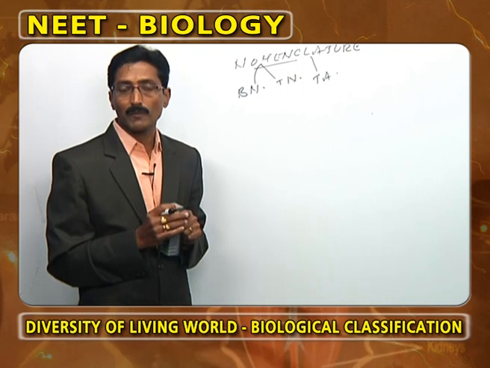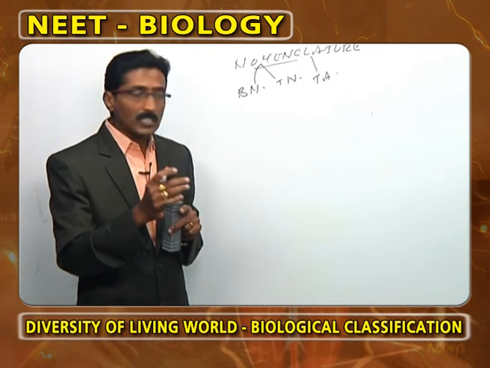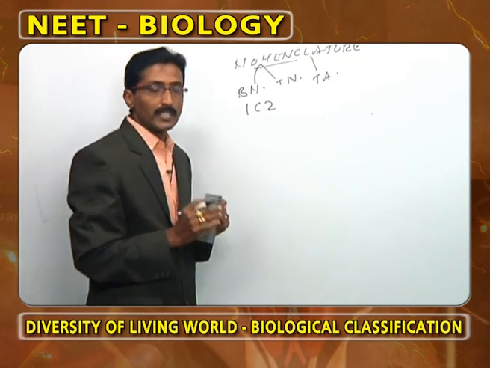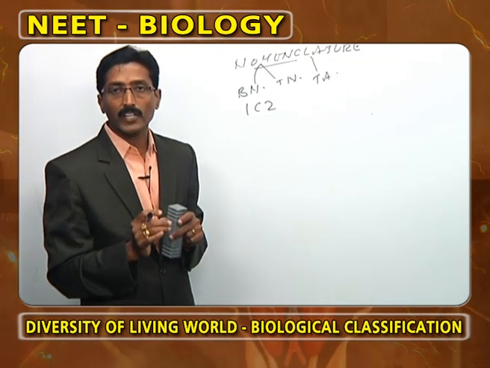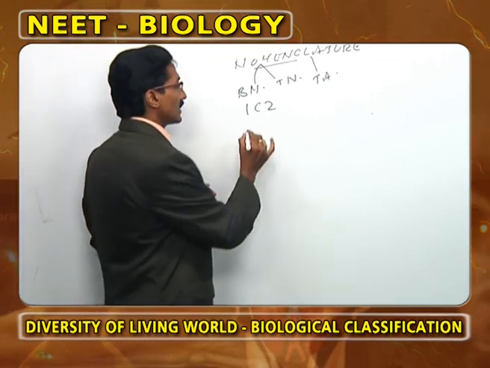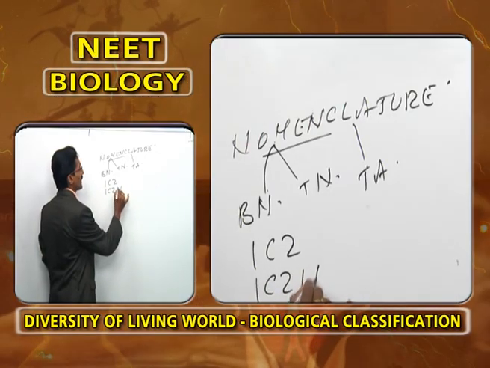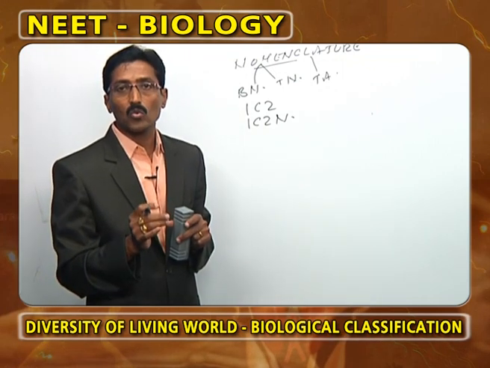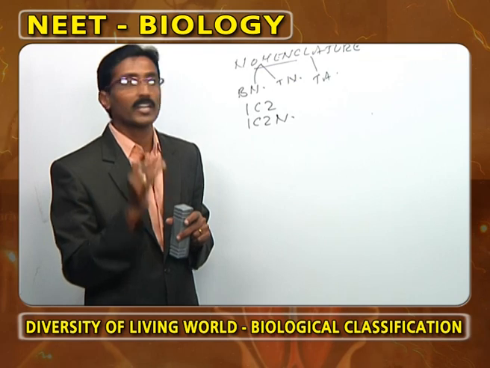Now, as we observe nomenclature, the rules of nomenclature are given by the ICZ. What is meant by ICZ? International Congress of Zoology. How are the rules referred to? The rules are known as the ICZN. What is meant by ICZN? International Code of Zoological Nomenclature.